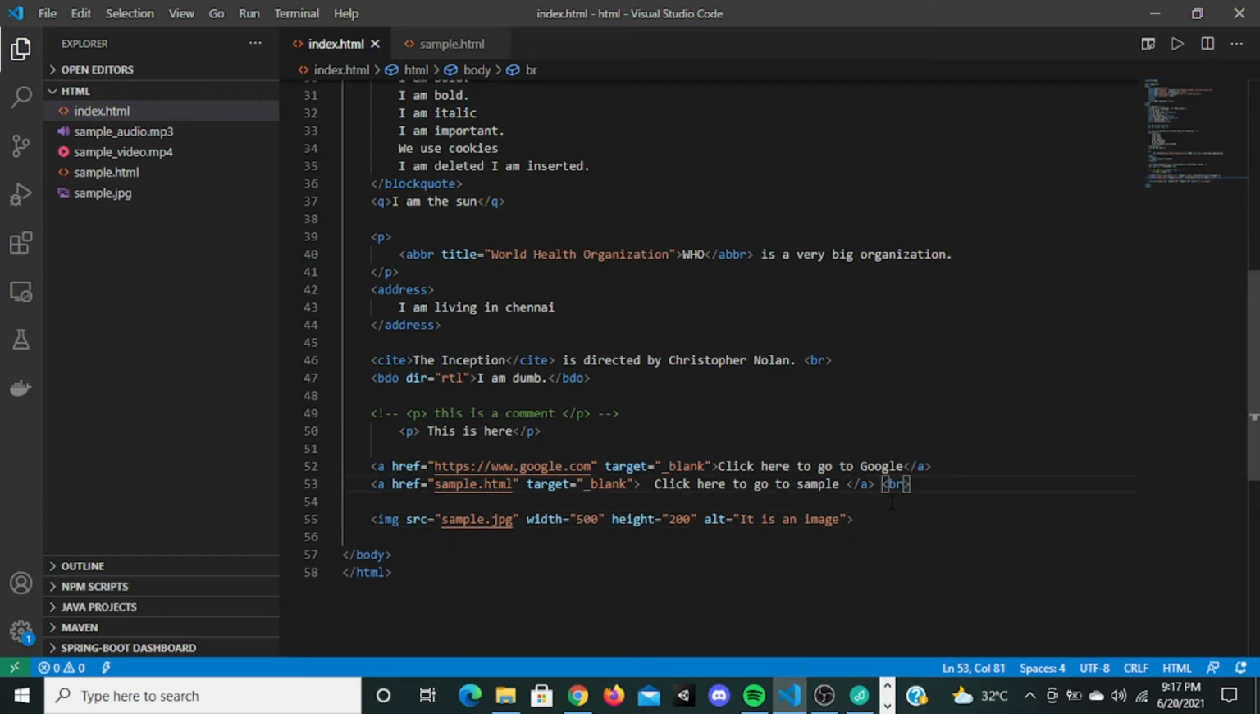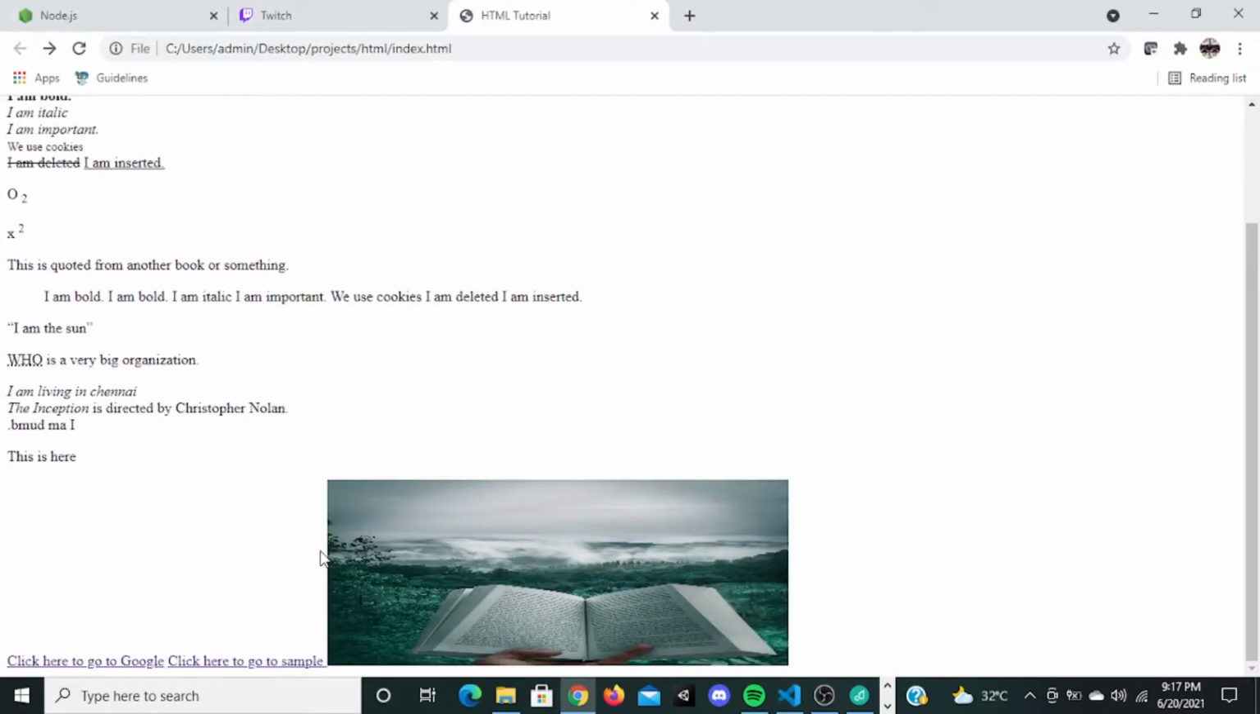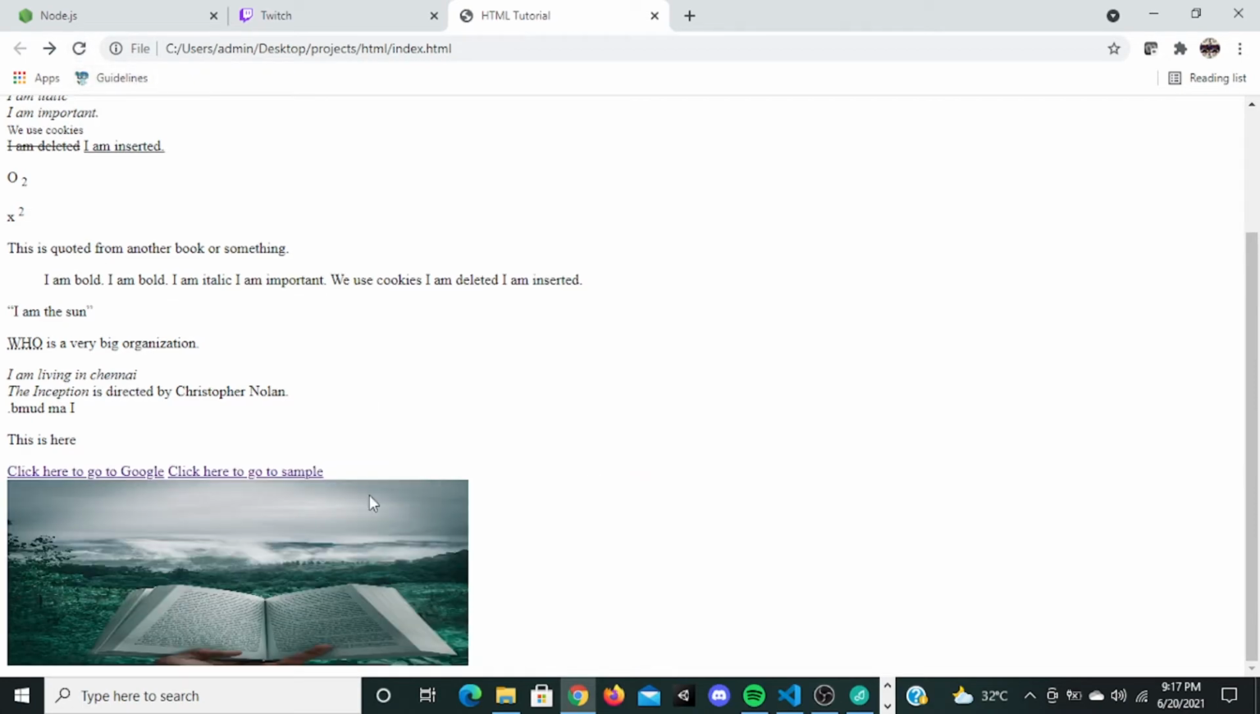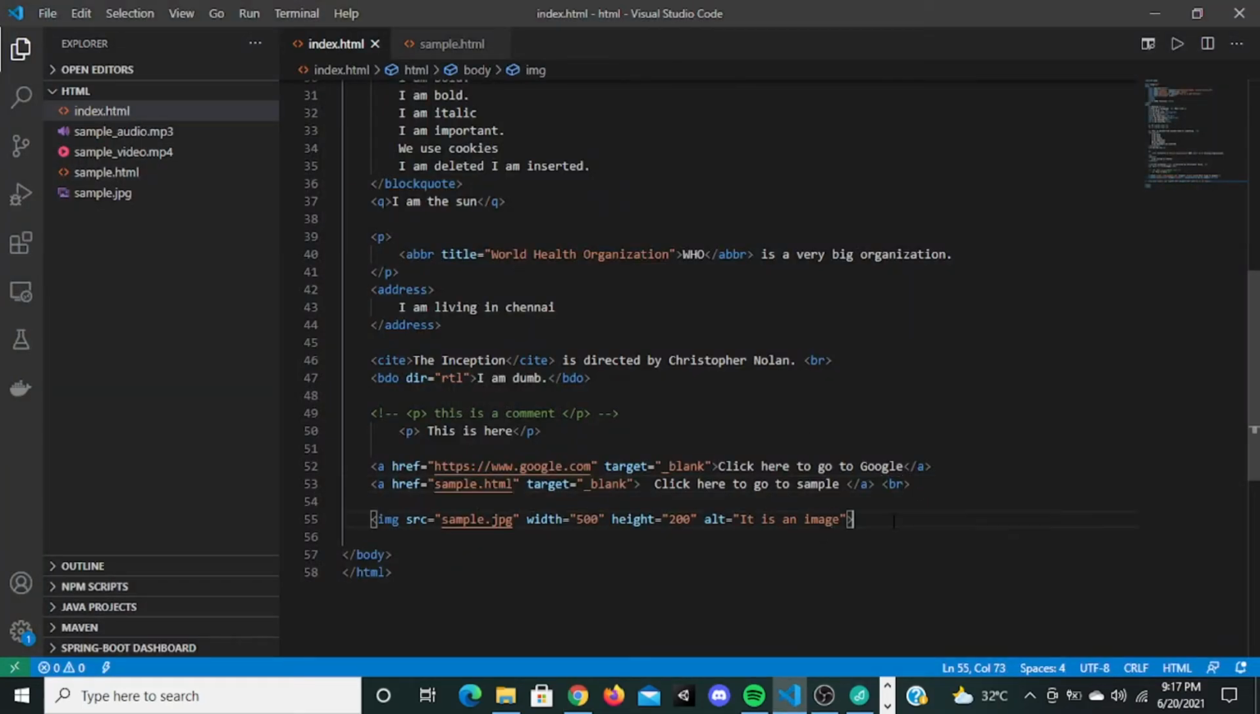Let me put a break tag right here so that the image comes down. Let me refresh it so the image comes down. Okay, so this is the image tag. Do you guys have any doubt in the image tag? Is it clear? Can I go forward?